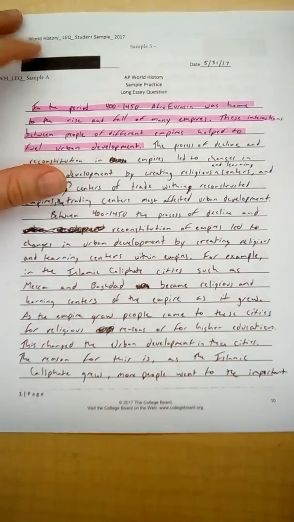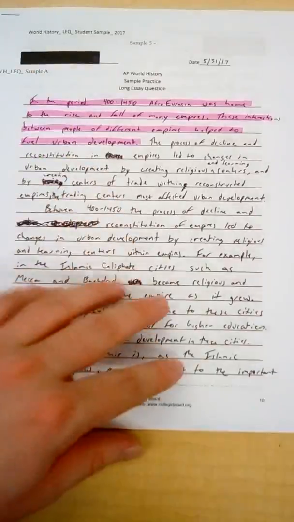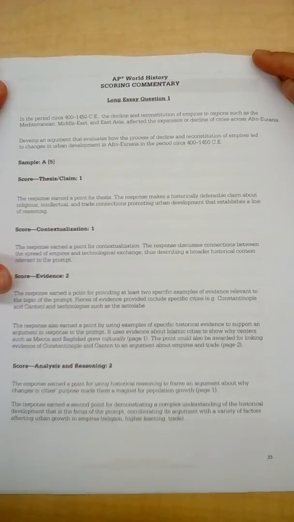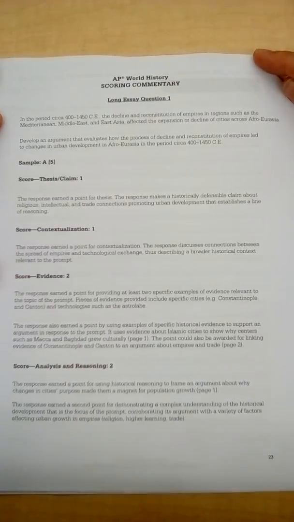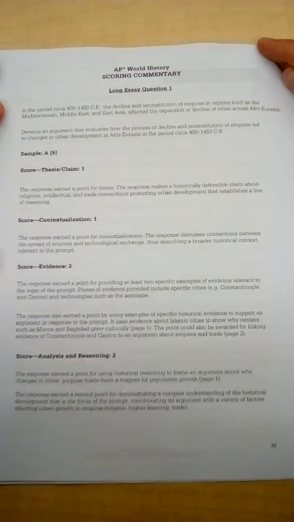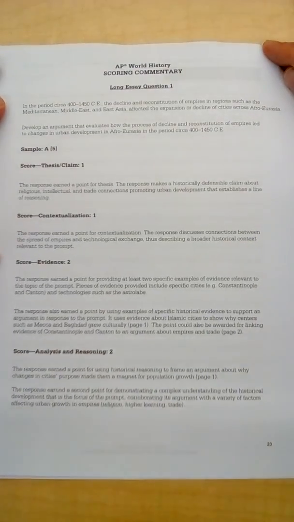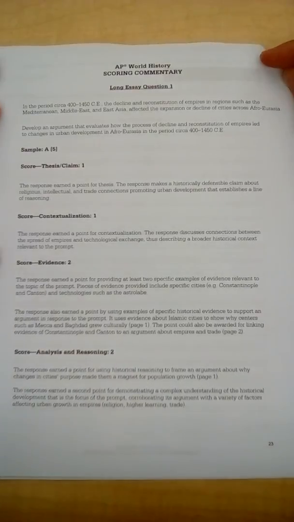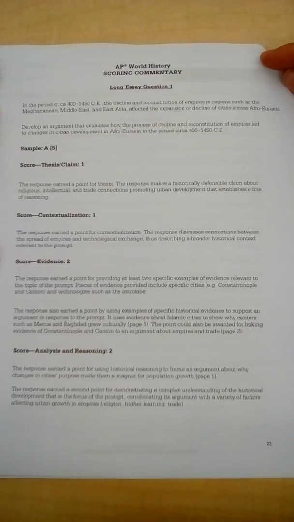So let's take a look back at our first example. And just for a reminder, let's look back at the question related to this essay. So again, the question is, in the period circa 400 to 1450 CE, the decline and reconstitution of empires in regions such as the Mediterranean, the Middle East, and East Asia affected the expansion or decline of cities across Afro-Eurasia.